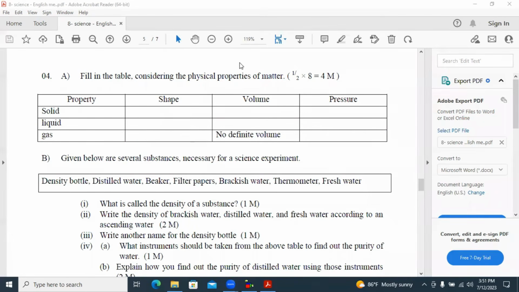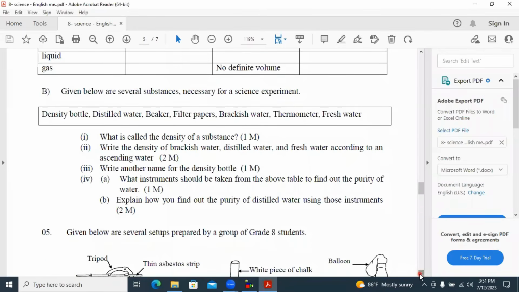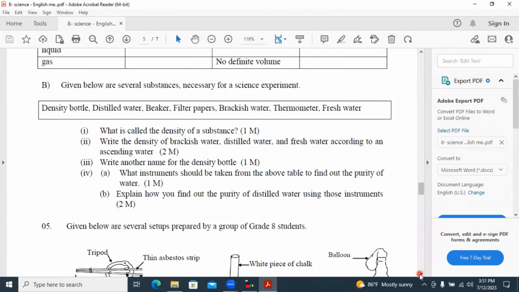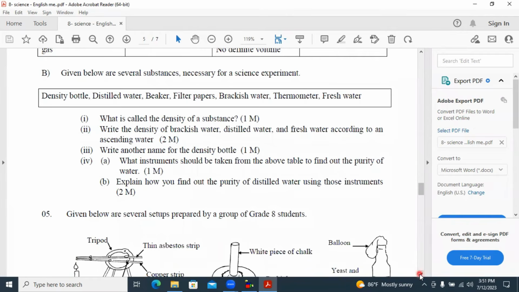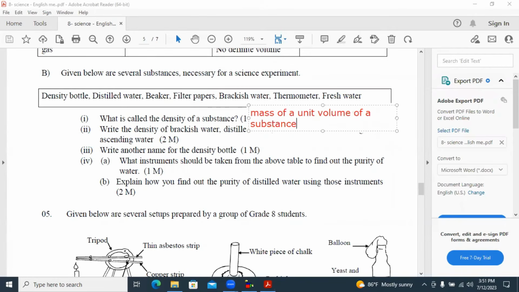B part. Given below are several substances necessary for a science experiment. Density bottle, distilled water, beaker, filter paper, brackish water, thermometer and fresh water. What is called the density of a substance? You have to write the definition of density here. Mass of a unit volume of a substance is called the density of something.